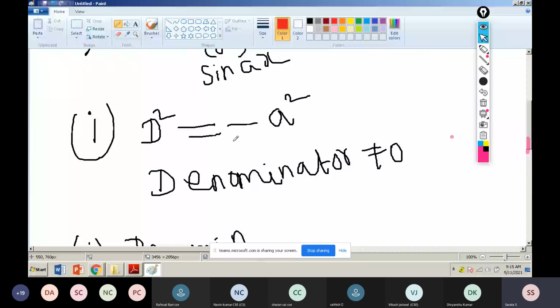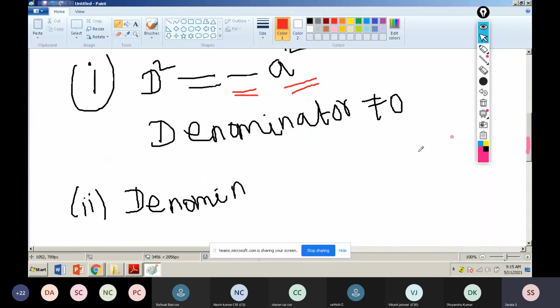Don't confuse yourself. The a value may be positive or negative, but our final answer should be negative only. So D squared equal to minus a squared: write minus, give some space, later write a squared. Many students make mistakes in that place. So write them separately. Then, with the denominator not equal to 0, there is no problem.